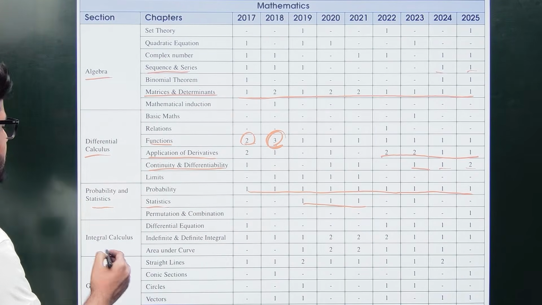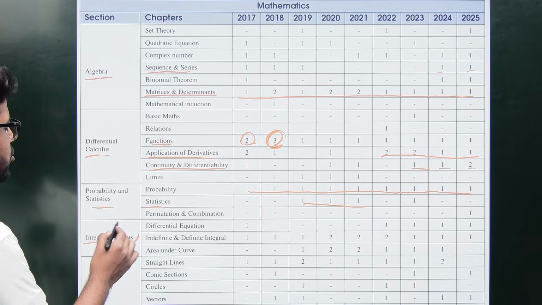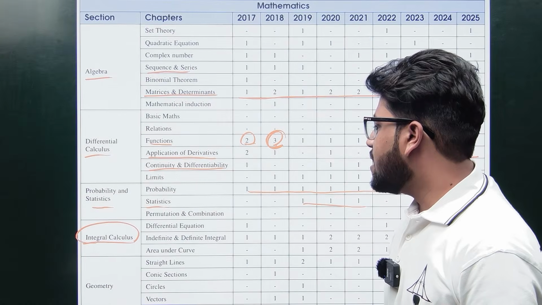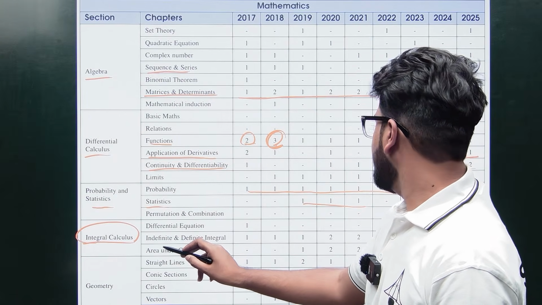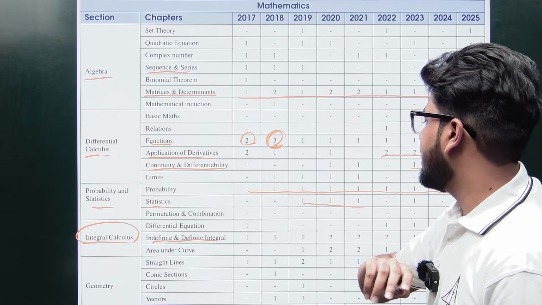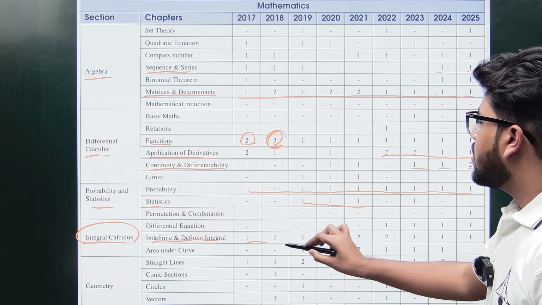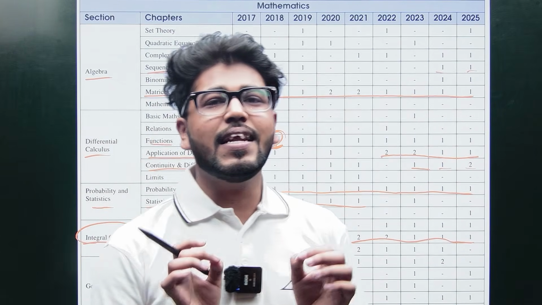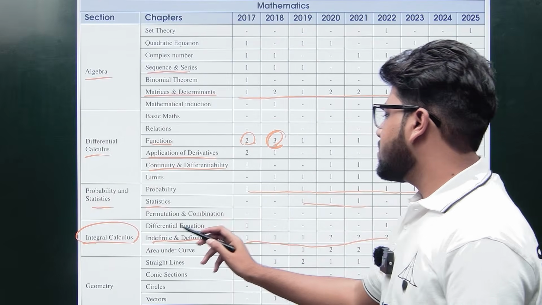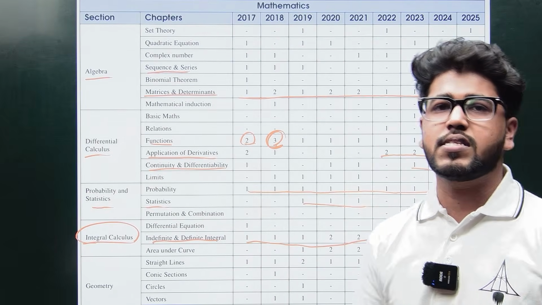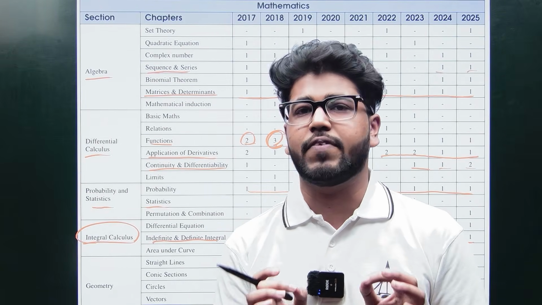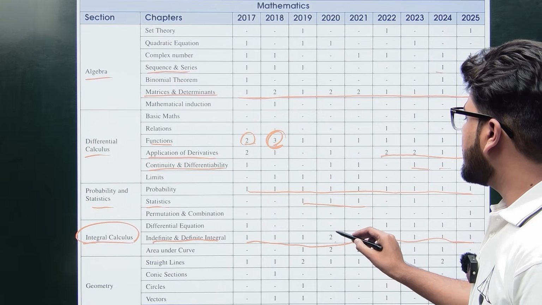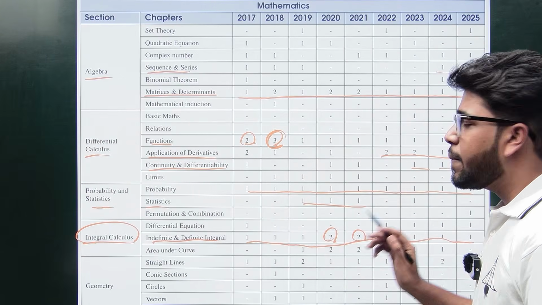Next comes integral calculus, again a major important unit. First, let's see indefinite and definite integrals. Again, no year is skipped; every year there is a question from this chapter, either 2 questions or a minimum of 1.